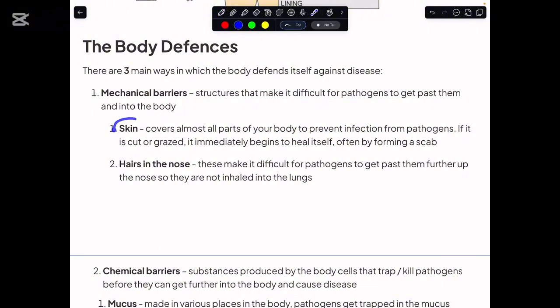Among them, as I've said above, we have the skin, which covers all the parts of your body and does not allow the pathogens to enter. In some cases, when the skin is cut or grazed, it heals itself by initially forming a scab, which again prevents the entry of the pathogens. Among the mechanical barriers, we also have the hair in our nose, and when we inhale air, if there is some irritant or pathogen coming, it is trapped by them.